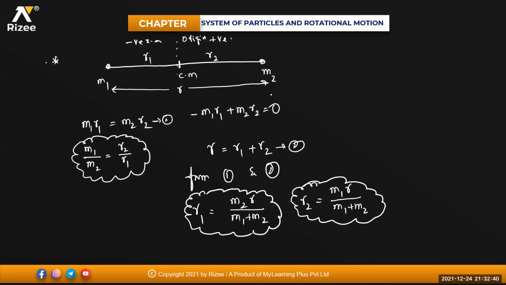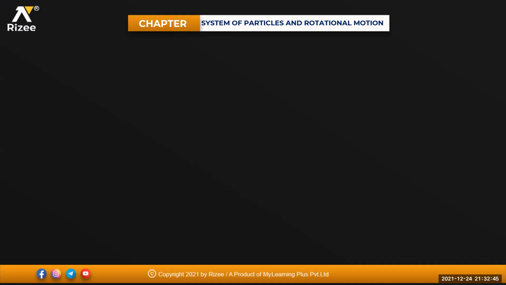Done, beta? Sure. In this one, you write: r1 is equal to r2 is equal to r by 2, if and only if masses are the same. If m1 is equal to m2 is equal to m, then the center of mass will always lie at the center.